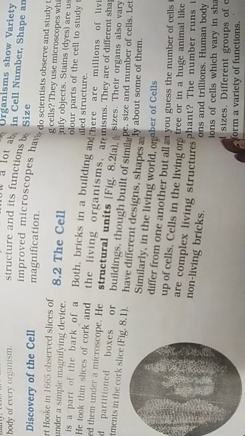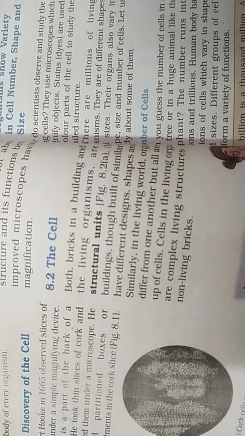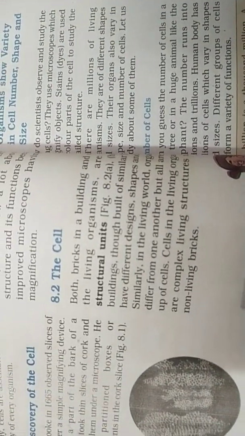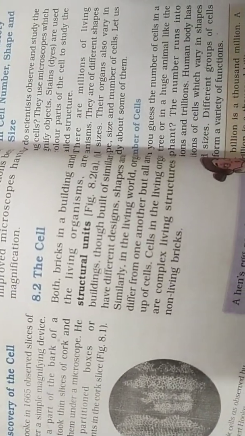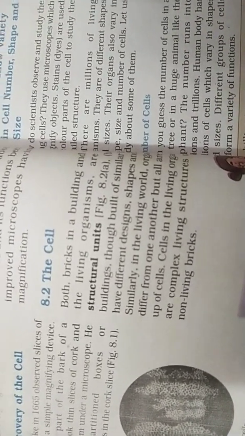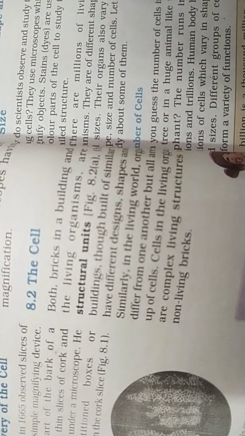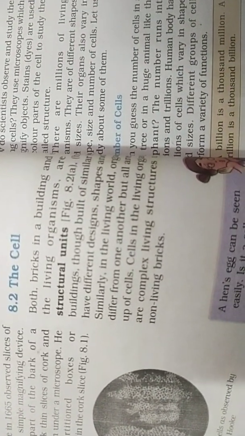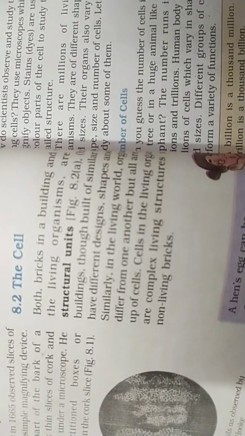So cell, all types of living organisms are composed of smaller microscopic units. These smaller microscopic units are termed as cells. Every living organism, whether plants, animals or certain smaller creatures, is made of very small units, and these units are so tiny that they are not visible by our eyes.